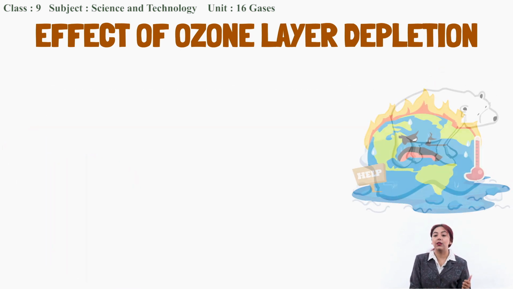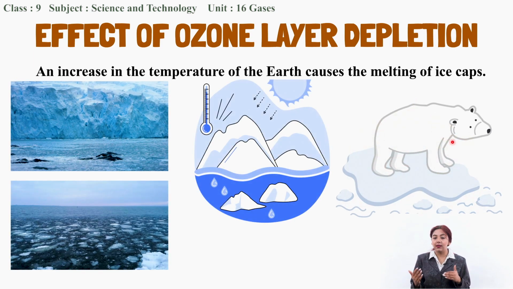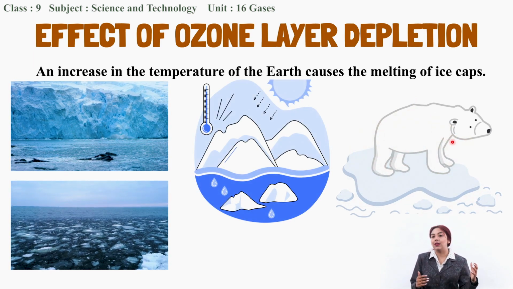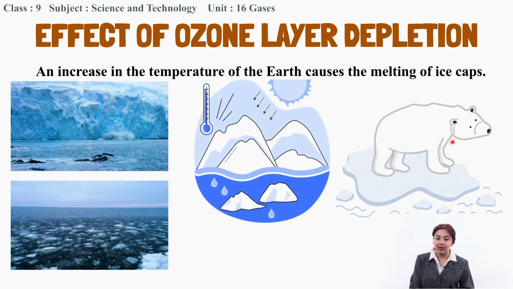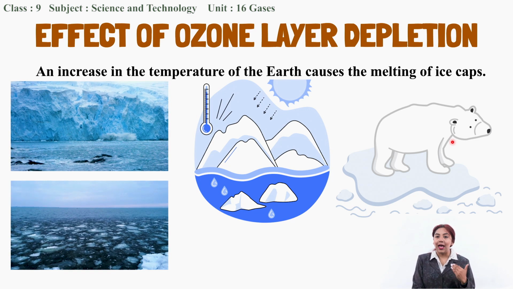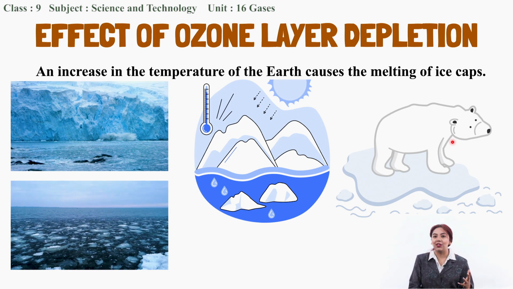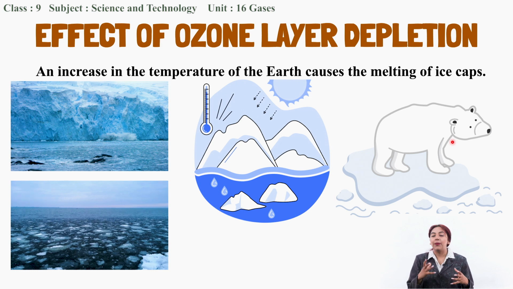After the temperature of the Earth increases, the ice caps present in the cold regions start to melt, and the habitat and the organisms such as polar bears and penguins that live in those cold regions, their life is also affected.